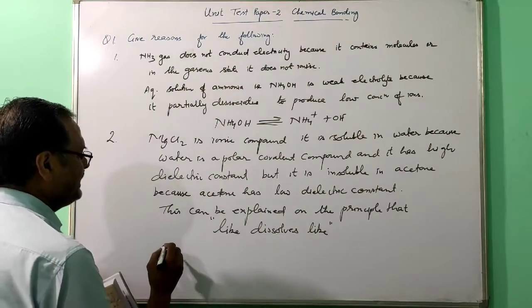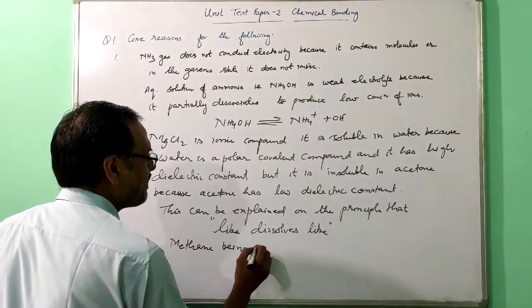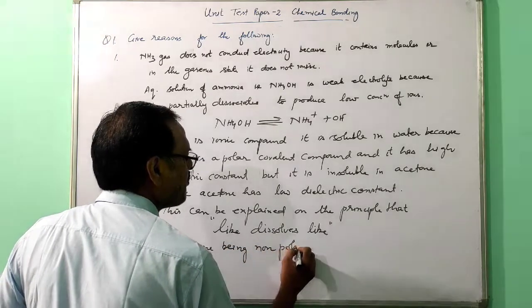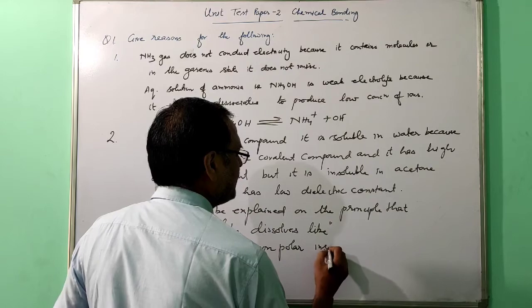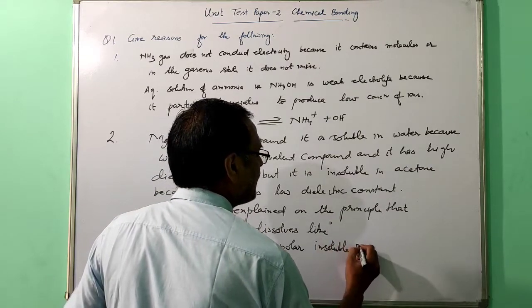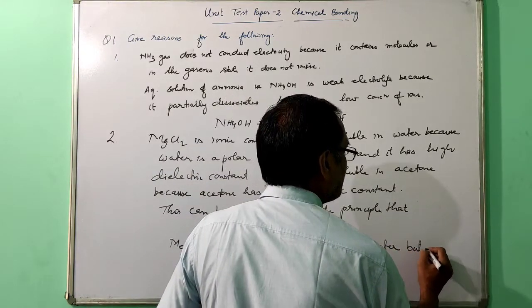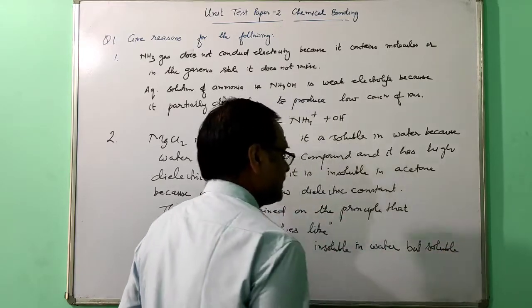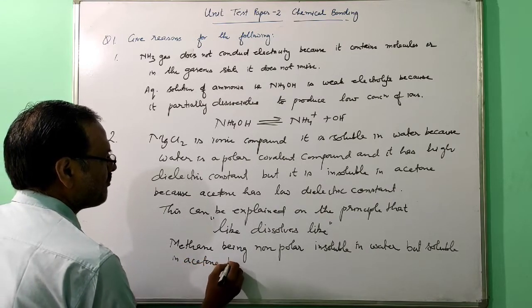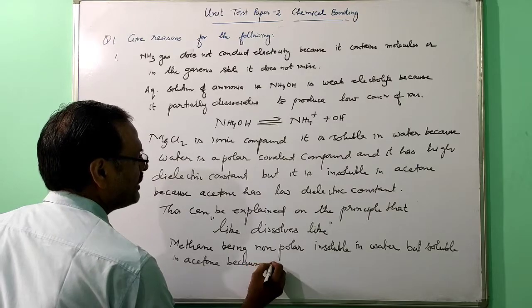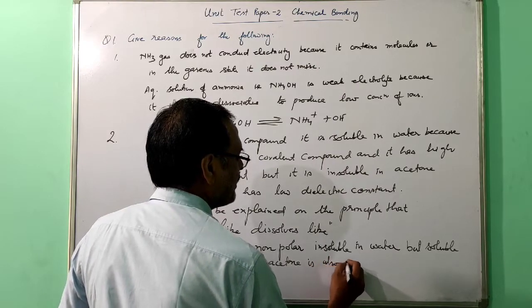So methane, being non-polar, is insoluble in water, but soluble in acetone because acetone is also non-polar.